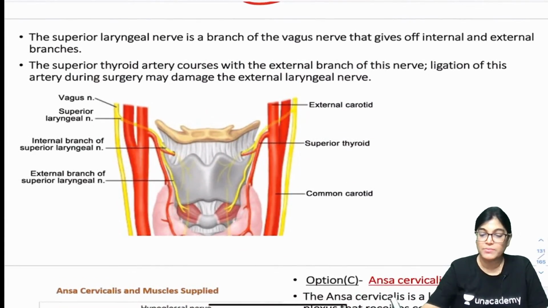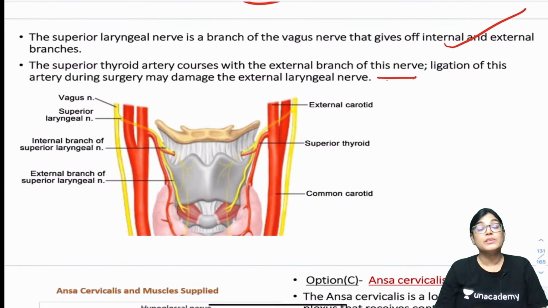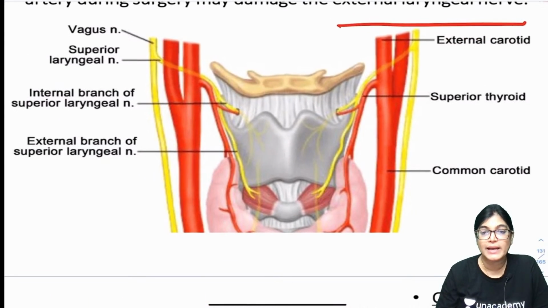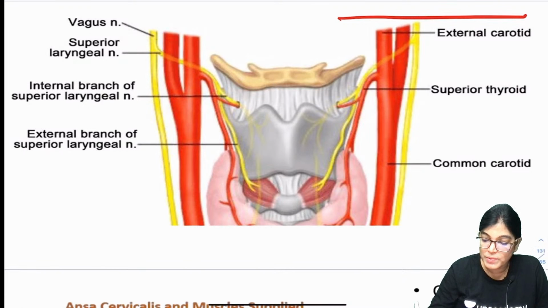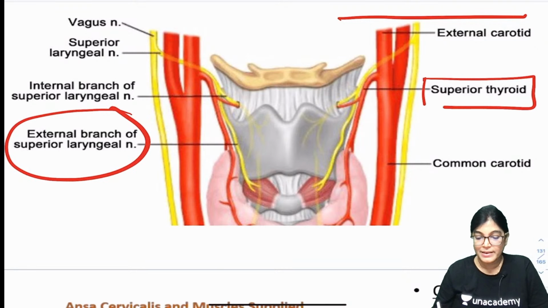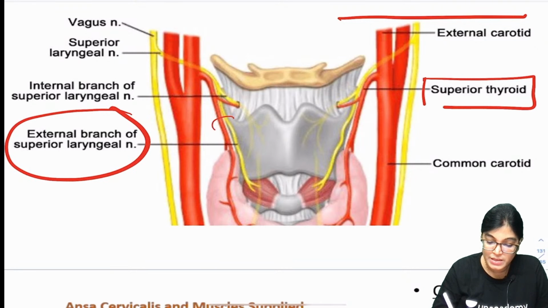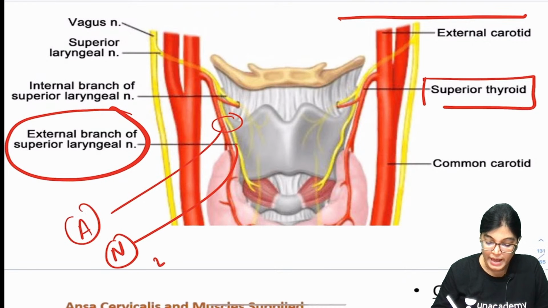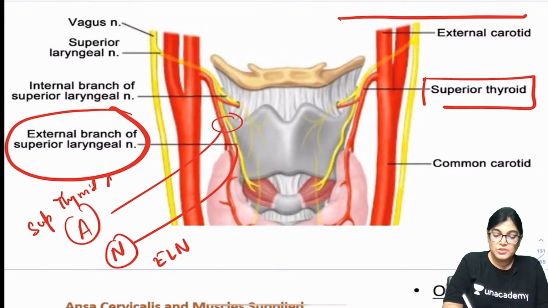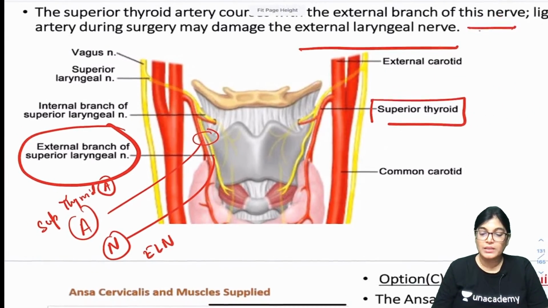So, see here one more diagram. Superior laryngeal nerve is giving a branch that is external laryngeal nerve, which can get injured when we go for ligation of superior thyroid artery. Yes, this is a better diagram you can appreciate here. This is superior thyroid artery lying close to the external branch of superior laryngeal nerve. This is external branch. Can you see here, this is the artery and here this is the nerve. The nerve is external laryngeal nerve and the artery is superior thyroid artery. So, this is the explanation of injury of the nerves being involved.